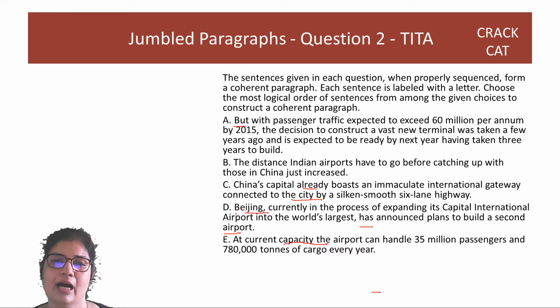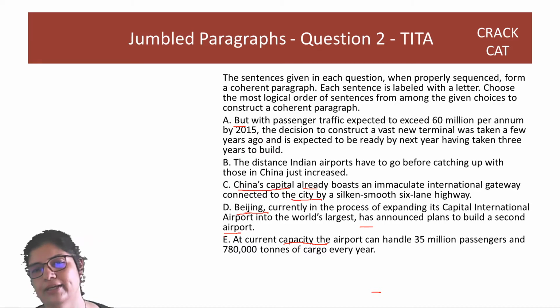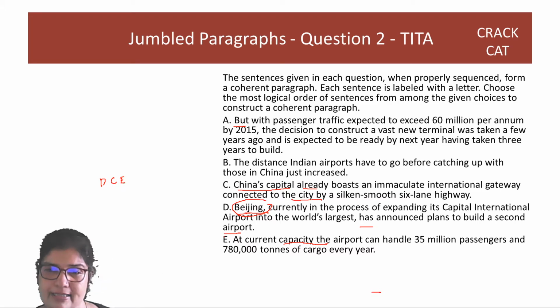Right? Here we have written Beijing, and here we are writing China's capital. Which will come first, guys? The proper noun comes first. So D has to come before C. And after C, E will come because you are saying current capacity of the airport. But in the future, you will need an airport. Now the whole question lies as to where B will come.